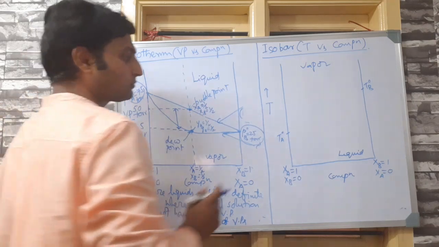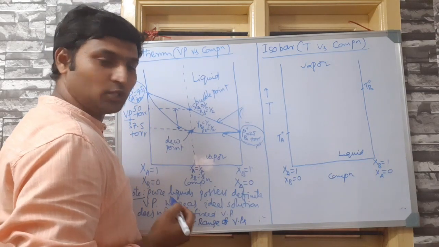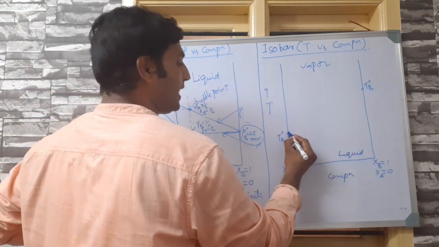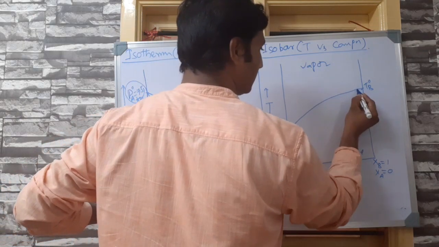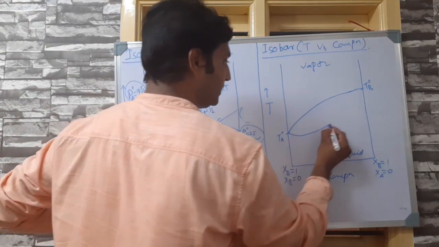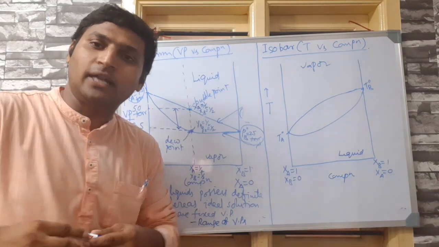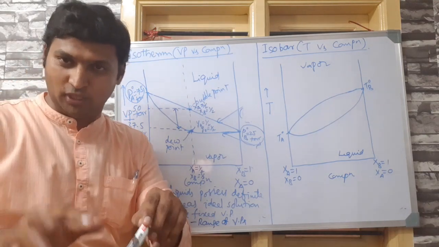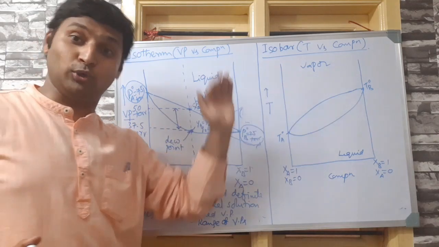Number 3. Now the variation with composition. As you can see, now I can draw a curve like this and another curve like this. Out of this, one will be bubble point curve, one will be dew point curve. We will come to that, but before that, why am I drawing a curve, not a straight line for both of them?